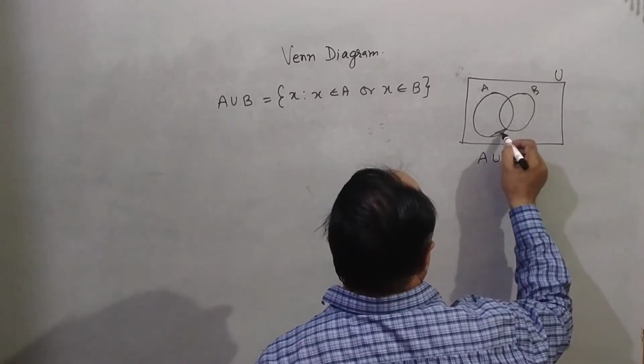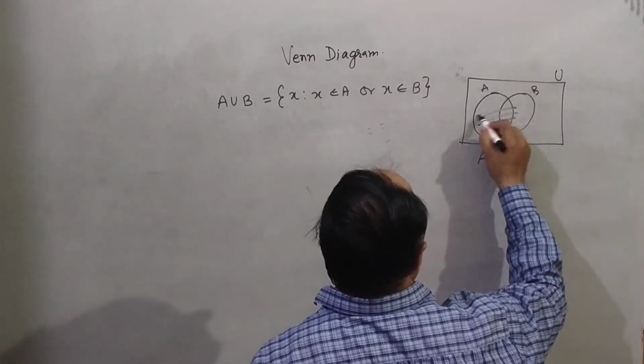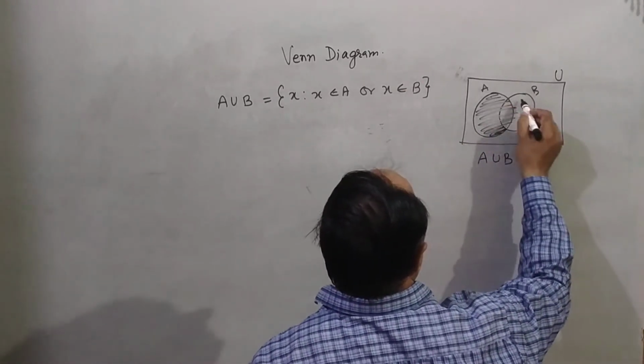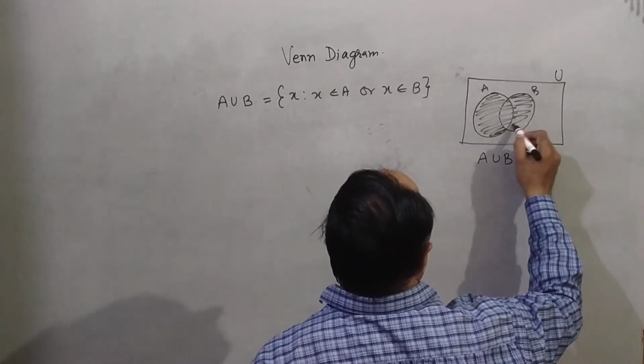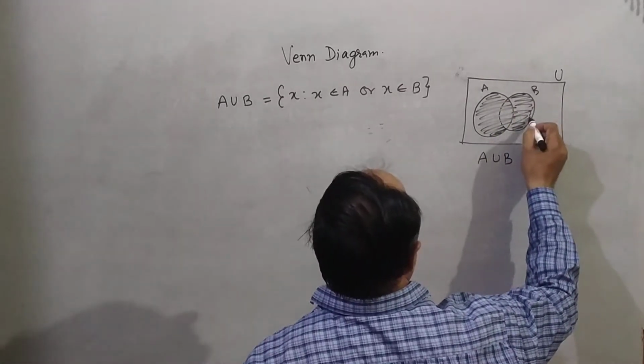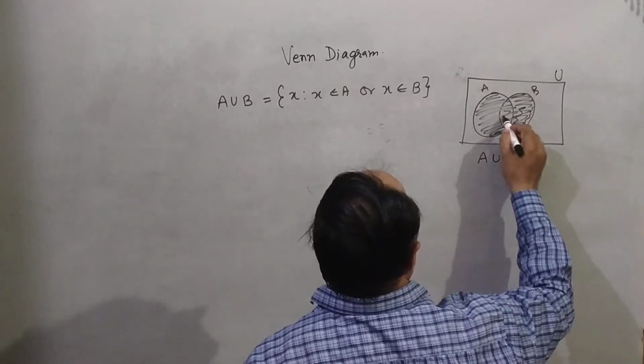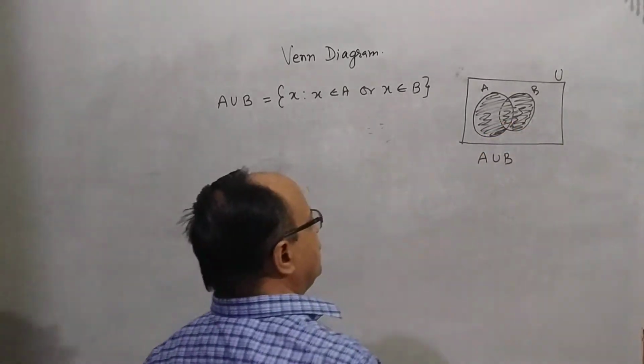It means dark both circles. This is the Venn diagram of A union B.